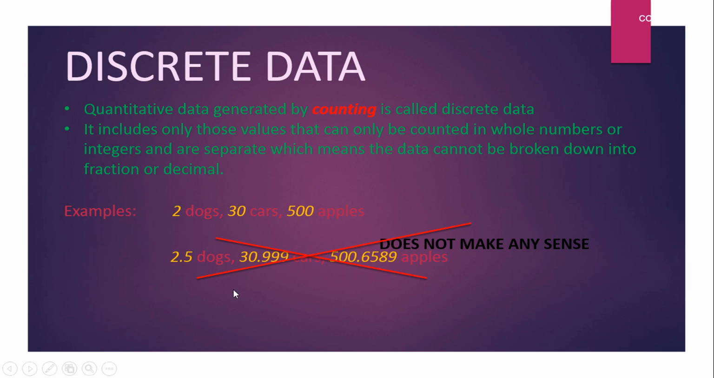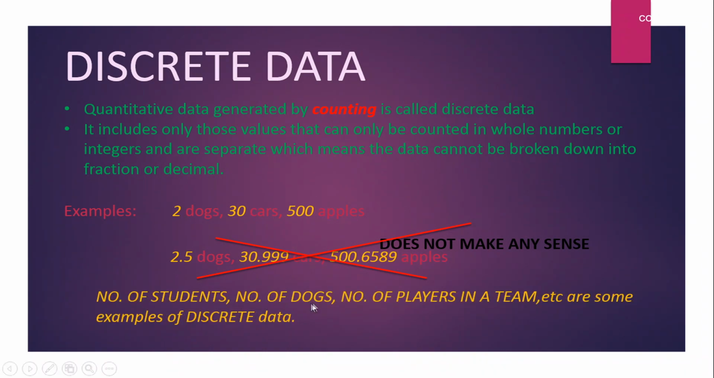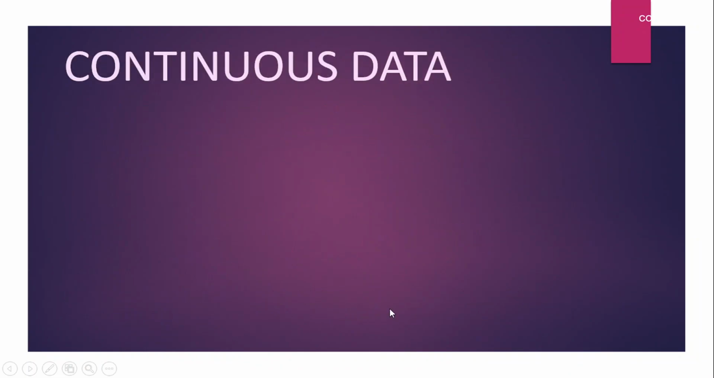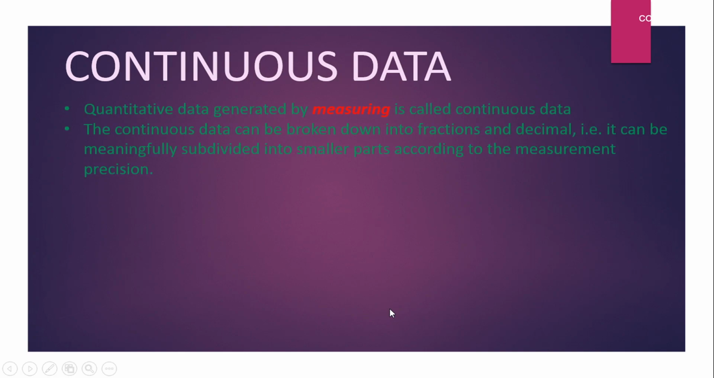So guys, to remember the concept, just remember, if you create a quantitative data by counting, that is known as discrete data. So number of students, number of dogs, number of players are some examples of discrete data. Then what is continuous data? If you create a quantitative data by measurement, that is known as continuous data. Continuous data can be broken down into fractions or decimals.